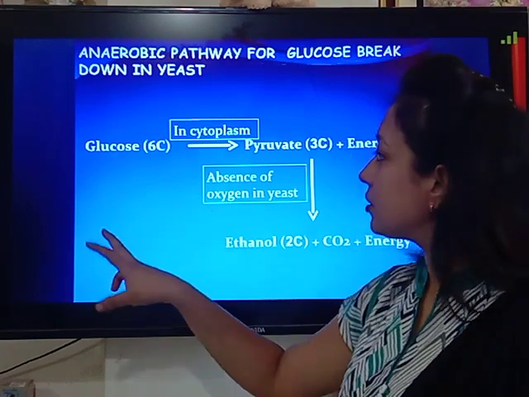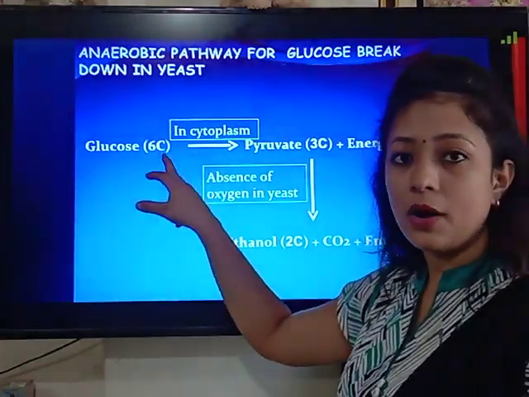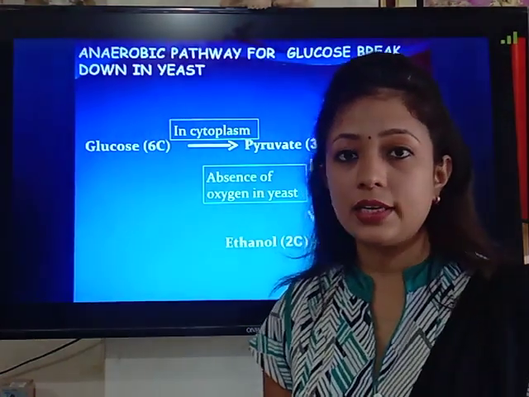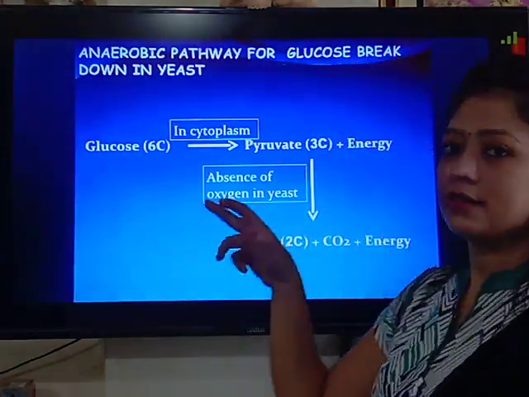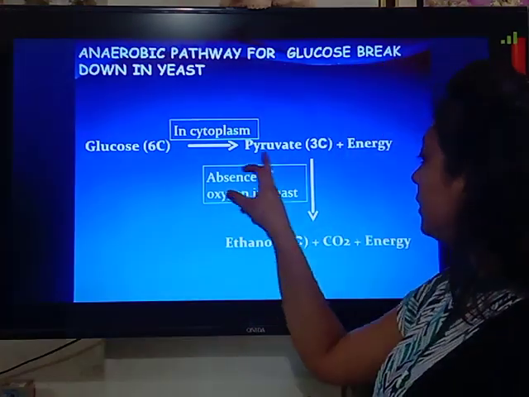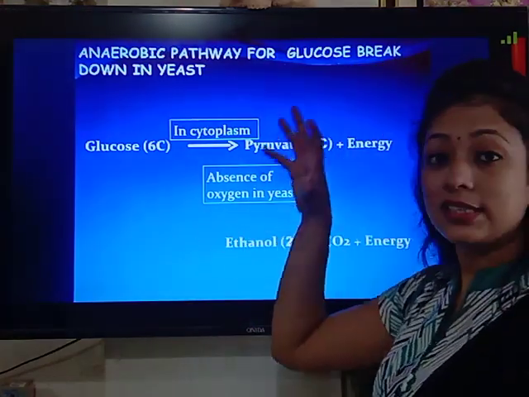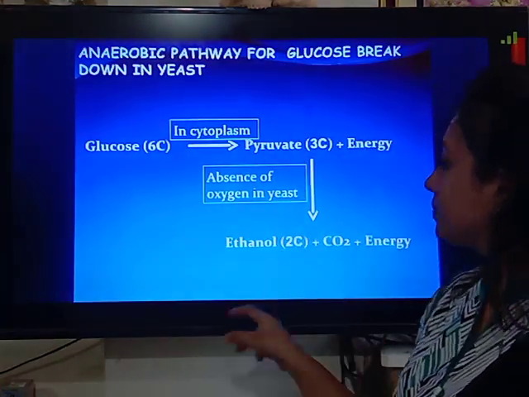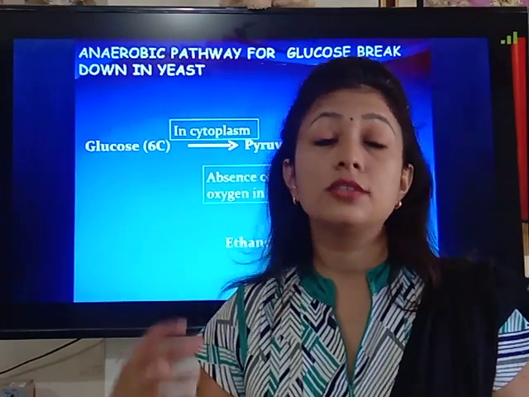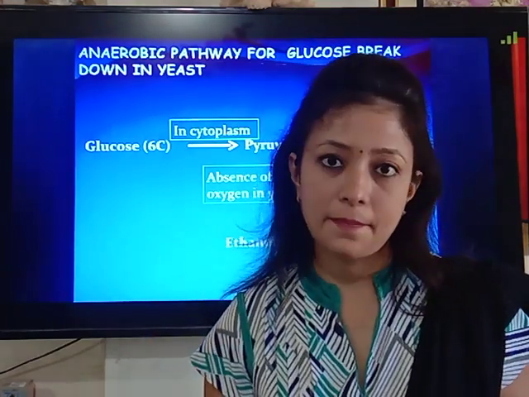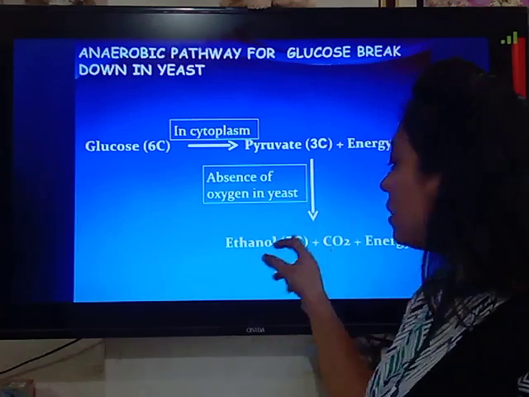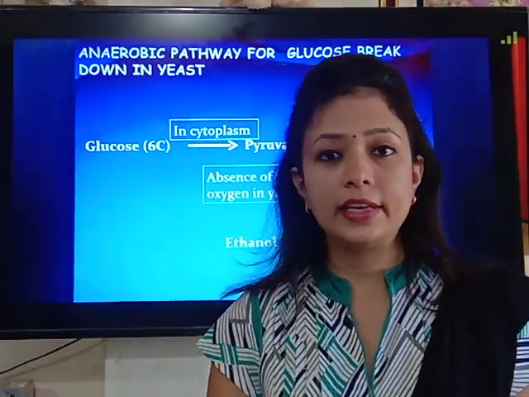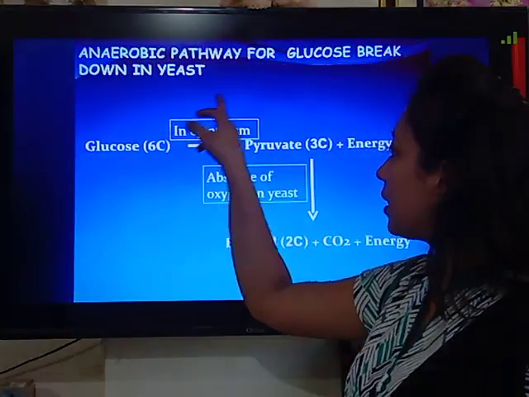So how will you write this equation? Glucose, a 6 carbon containing compound, in the cytoplasm produces pyruvate, which is a 3 carbon containing compound, and it produces only 2 ATPs. And in absence of oxygen in the yeast, in the cytoplasm itself, the pyruvate produces ethanol, a 2 carbon containing compound. So children, in this process, no further ATPs are produced. So this reaction produces only the 2 ATPs produced during glycolysis.